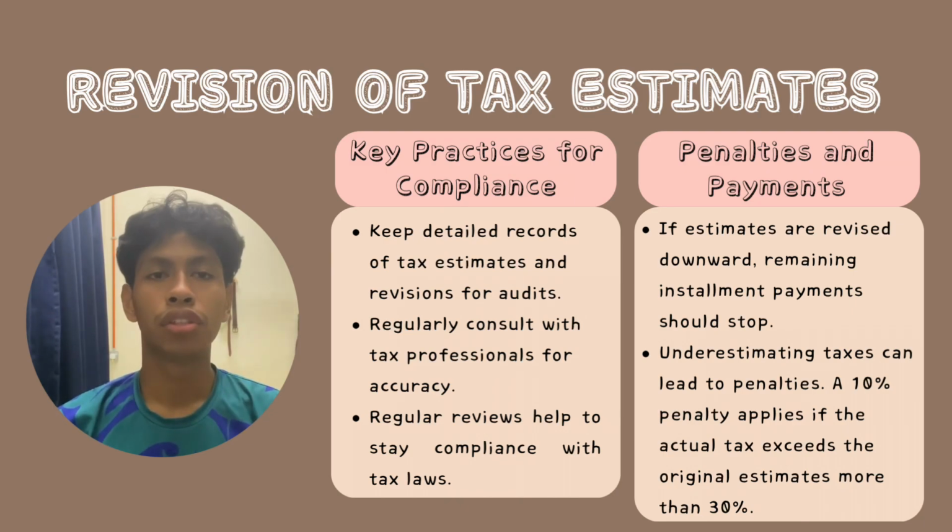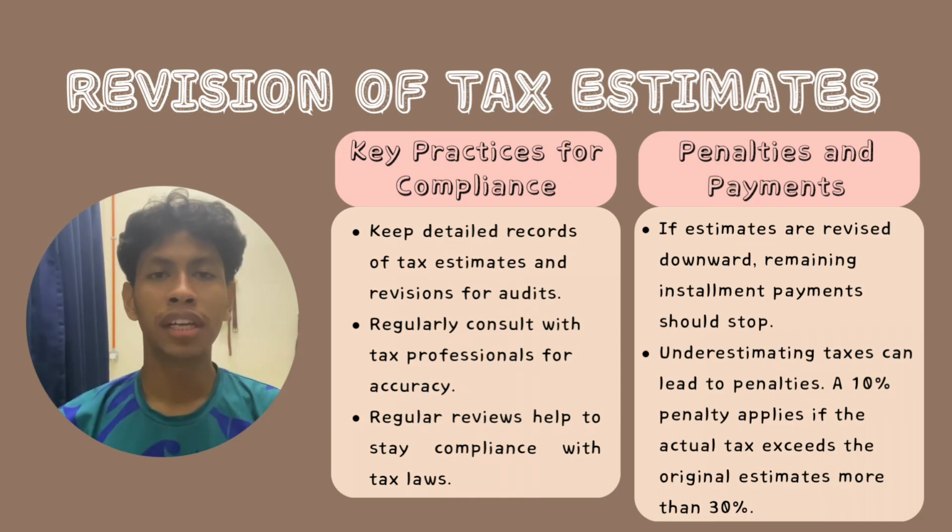So next, throughout the process of tax estimate, the company should document all changes, keep detailed records, and prepare for potential audit. Consulting with a tax professional can help ensure accuracy, and regular reviews can keep the company up to date with tax requirements. By following these steps, the company can ensure its tax revisions are both accurate and compliant with the law.